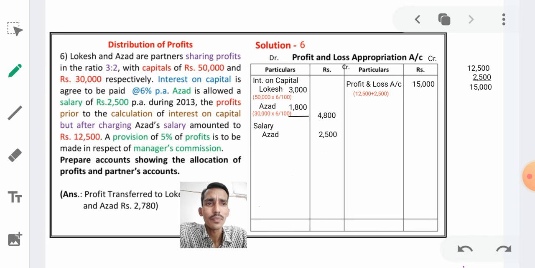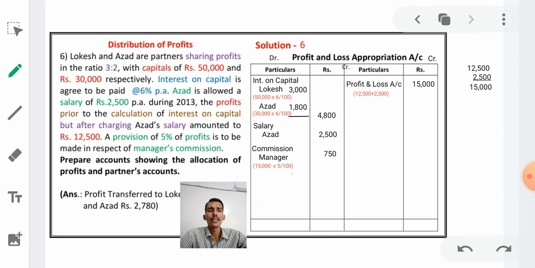Next take commission to manager, 15,000 into 5 divided by 100. What will be the answer? 750. Now we have taken that Azad salary also. Just concentrate, all entries have been taken. Next what he is saying, prepare account showing the allocation of profits and partners' accounts. Just see here, all entries we have taken.